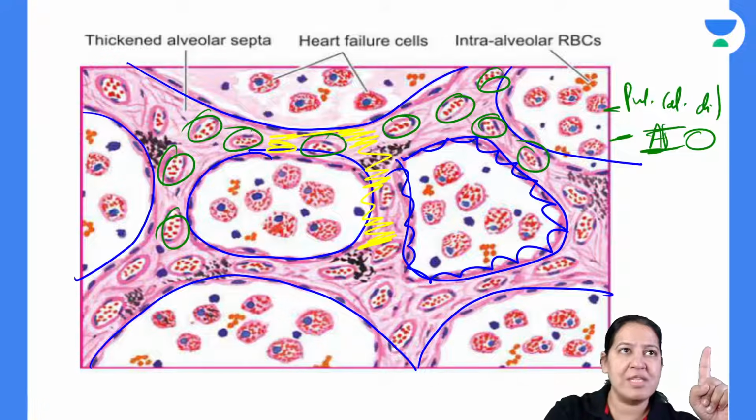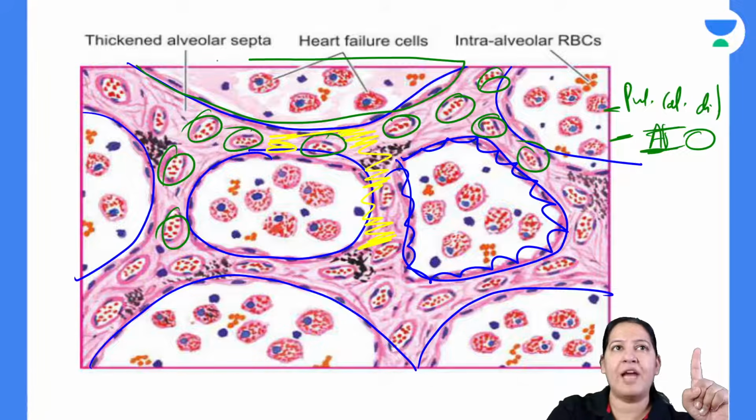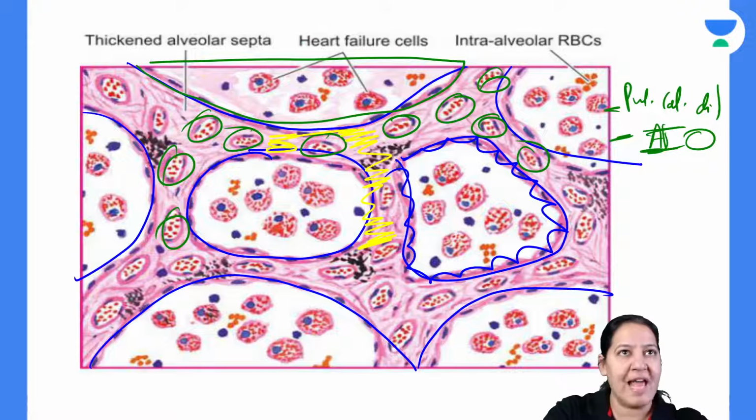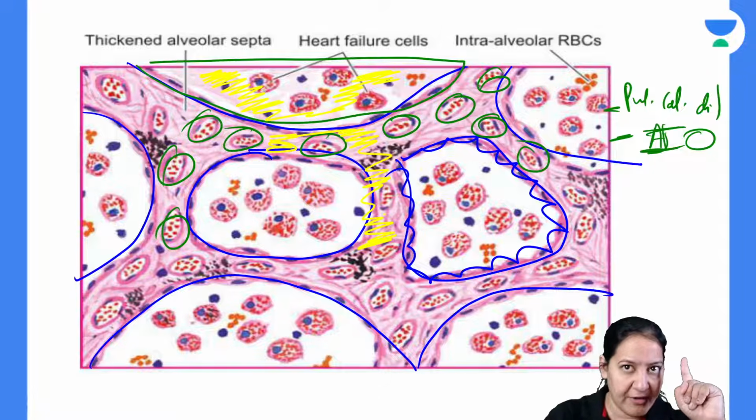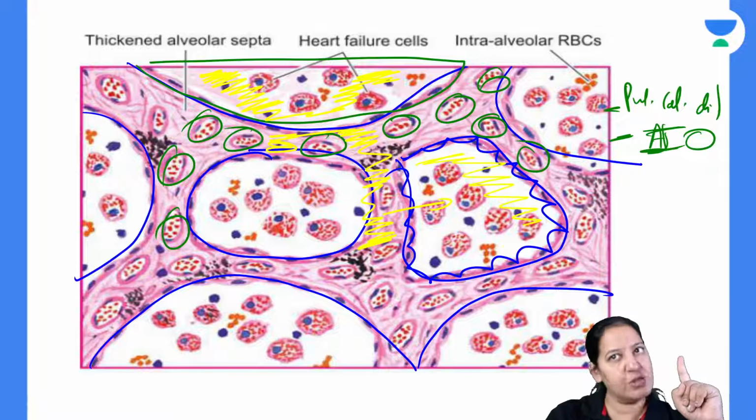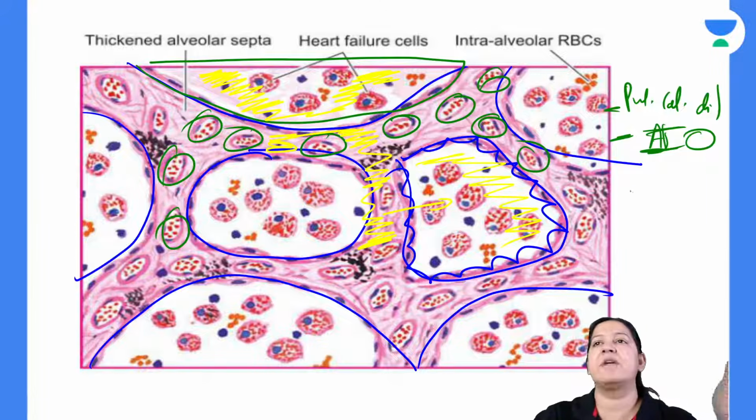Or you can see in this one. See the background of this alveoli. Can you see a light pink color here in the background? If you zoom it out, you can appreciate the light. So this one is alveolar edema. In rest of them, it is not present. Once it will rupture, the edema will go inside these also, and it will result in alveolar edema.